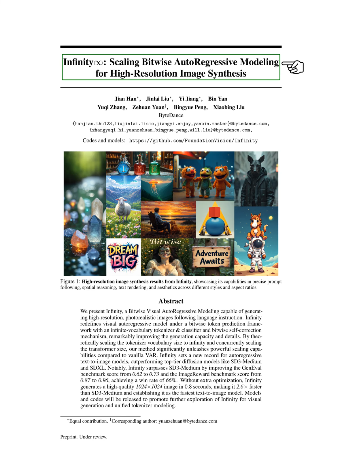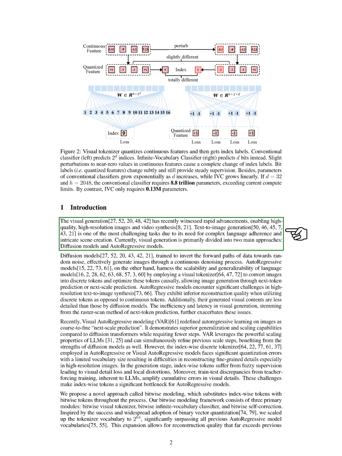Section: Introduction. In this section, we discuss the recent advancements in visual generation, particularly in creating high-quality images and videos. One of the most complex tasks in this field is text-to-image generation, which requires a deep understanding of language and the ability to create intricate scenes. We categorize visual generation into two main approaches: diffusion models and autoregressive models.